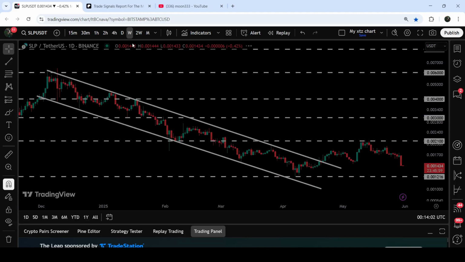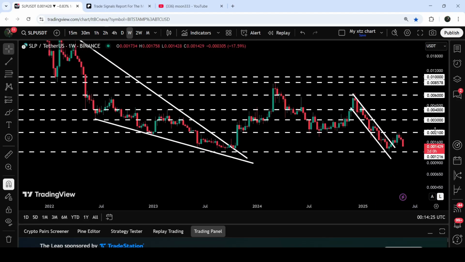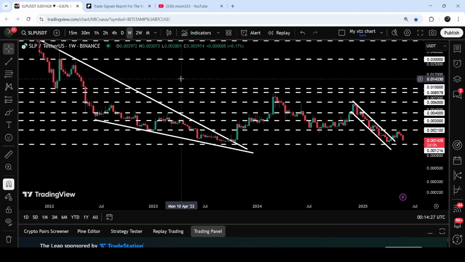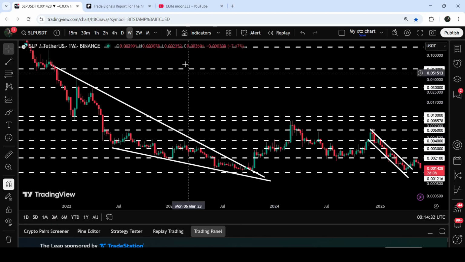and I would also like to show you this breakout from this down channel. On the 7-day time frame chart, you can see that this $0.0021 is a very long-term resistance that had previously been acting as support here from October 2023 up till October 2024. Before that, it was working as support here in May 2023 as well. Therefore, after this breakdown, it has flipped into a strong resistance. I would also like to show you this huge breakout that has already happened here on the 7-day time frame chart from this big, long-term falling wedge pattern as well.